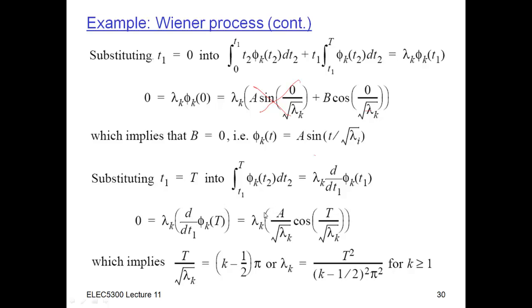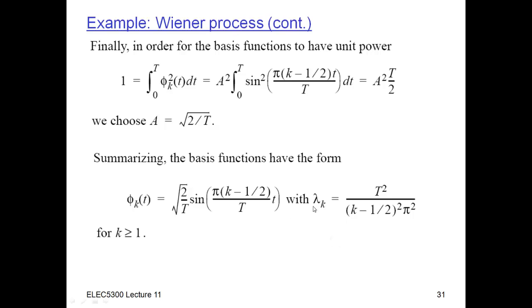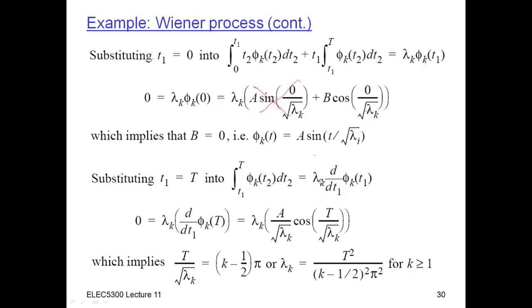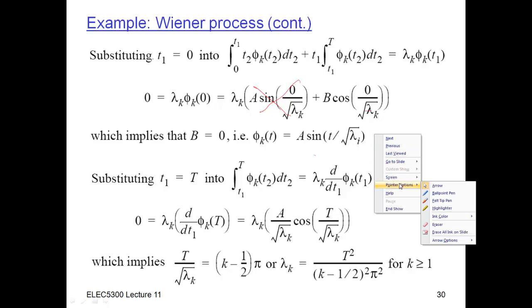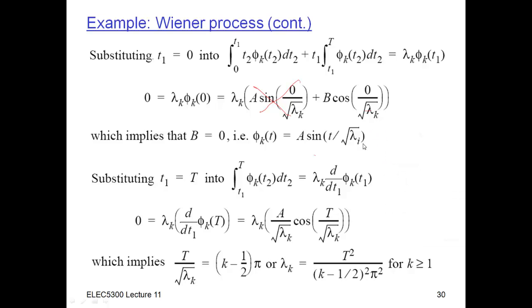Then I get this equation here, where I have to differentiate this thing once. But I already know that phi sub k is equal to a times sine of t divided by square root of lambda sub k. Sorry, this should be a k here. Let's just correct that. It should be k.